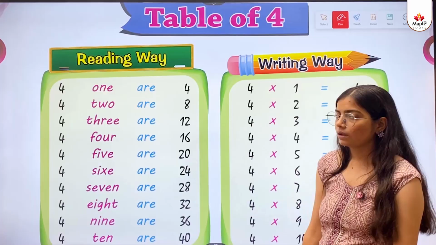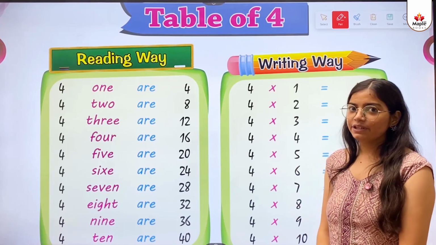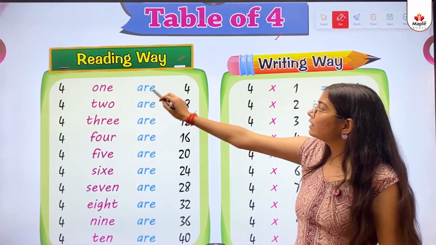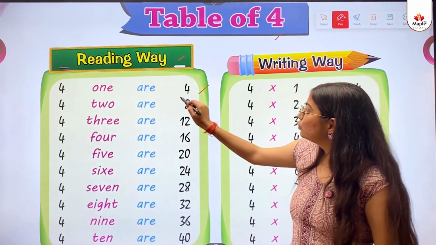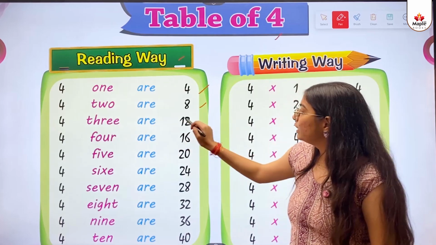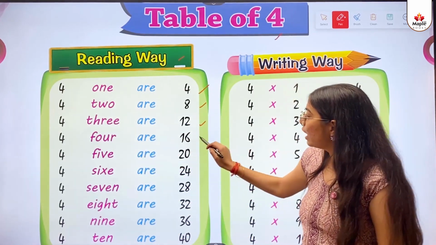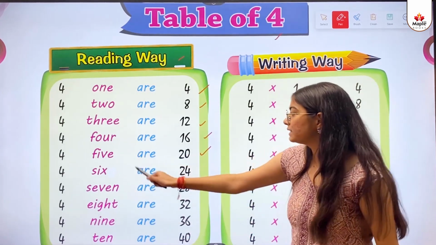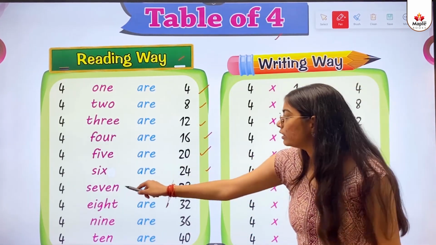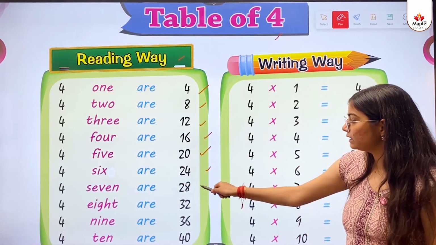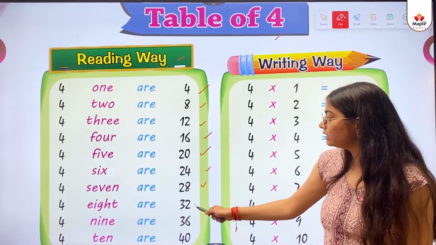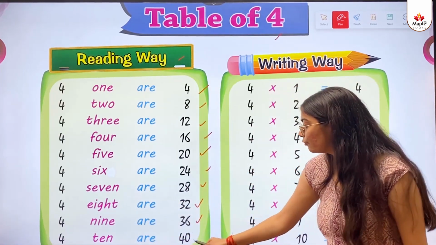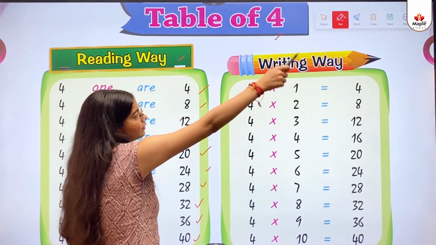Is this clear? The next concept is the table of 4. Reading way. 4 1 are 4. 4 2 are 8. 4 3 are 12. 4 4 are 16. 4 5 are 20. 4 6 are 24. 4 7 are 28. 4 8 are 32. 4 9 are 36. 4 10 are 40.